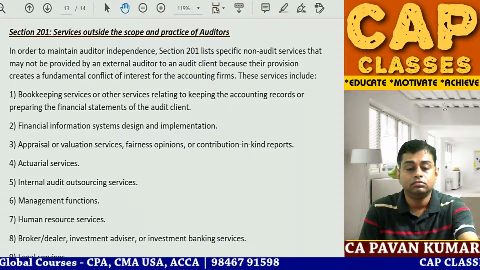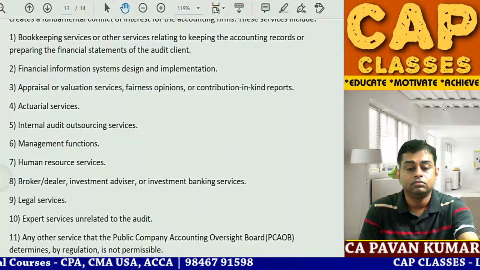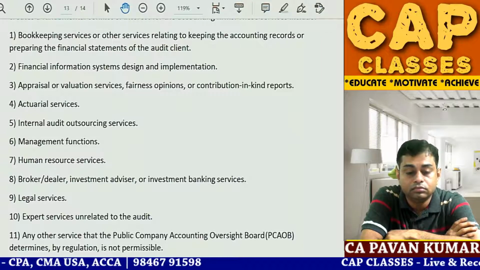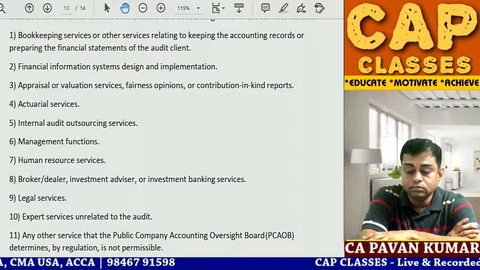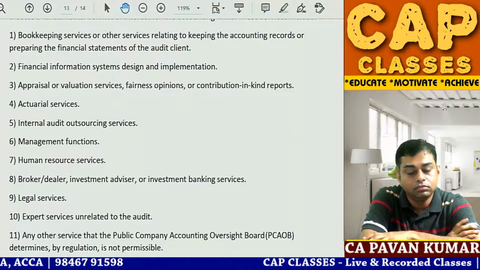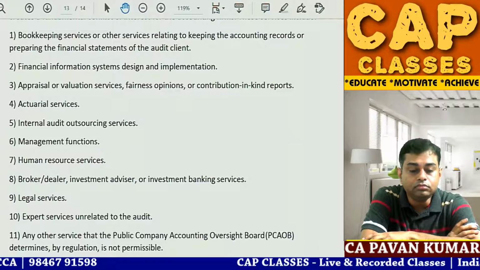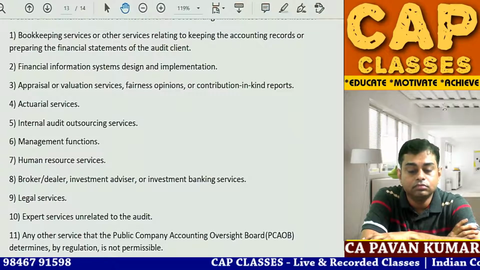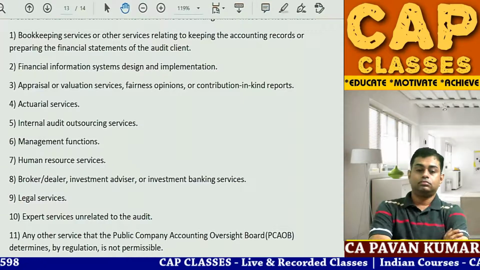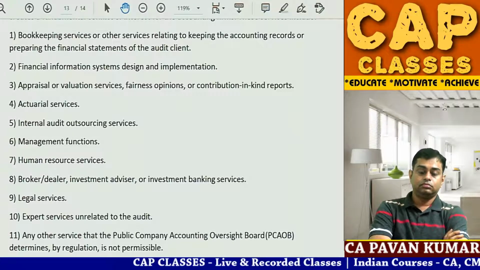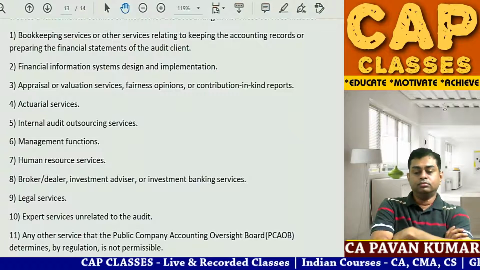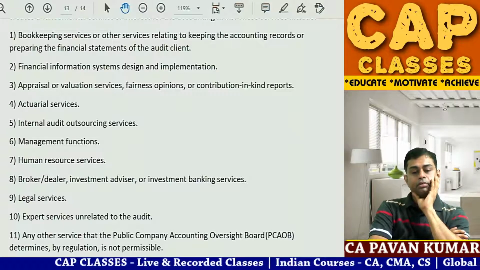These services: book-keeping services or other services relating to the accounting records or the financial statements. Financial information systems design and implementation. Appraisal or valuation services, fairness opinions or contribution-in-kind reports.